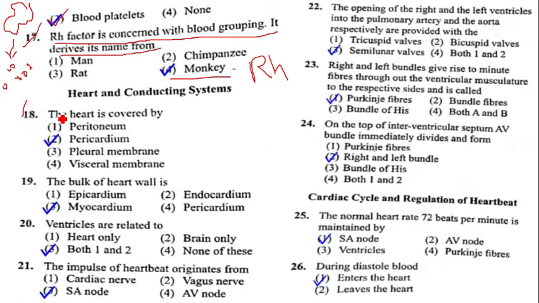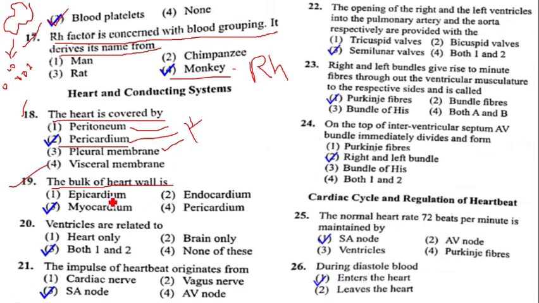Question number 18, the heart is covered by pericardium. Peritoneum we commonly see surrounding the kidney. Pleural membrane we see surrounding the lungs. Here the pericardium we see surrounding the heart. Next, question number 19, the bulk of heart wall is.